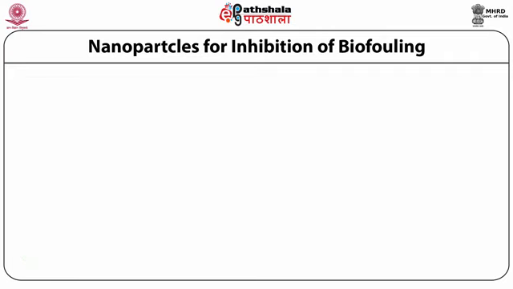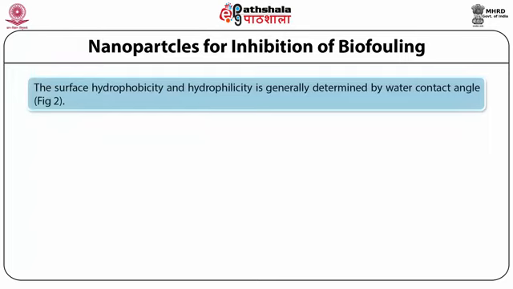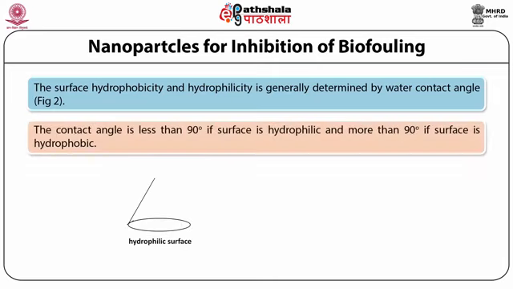Now we have already discussed that surface hydrophobicity and hydrophilicity are generally determined by the water contact angle. As I have shown in the figure, if the angle is less than 90, the surface is hydrophilic. If it is more than 90, it is hydrophobic.